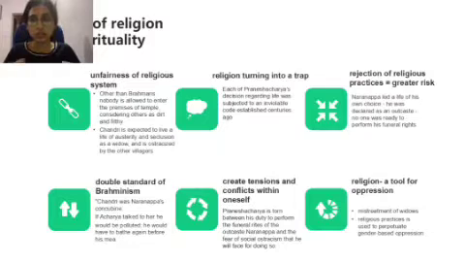Moving on to the next one, rejection of religious practice is equal to greater risk. Narayanappa, who was a Brahmin, was not ready to follow the religious practices of Brahmins, where Brahmins were not allowed to talk with Muslims or become friends with Muslims. But Narayanappa did all these things and he was outcasted. And then he died. No one was ready to conduct his cremation process. So here we can see how rejection of religious practices can create a greater risk in the life of a person. That's why I have made this phrase: rejection of religious practices equal to greater risk.